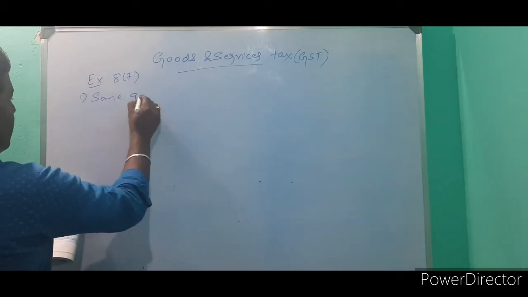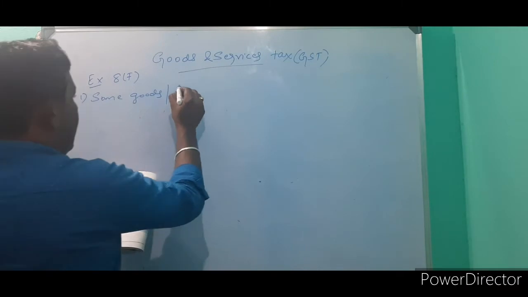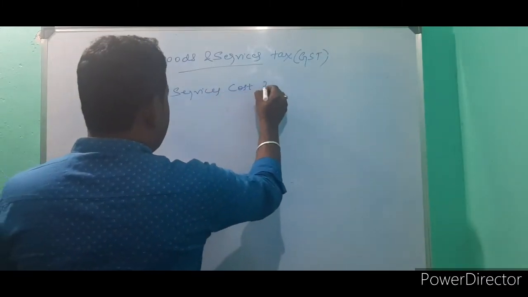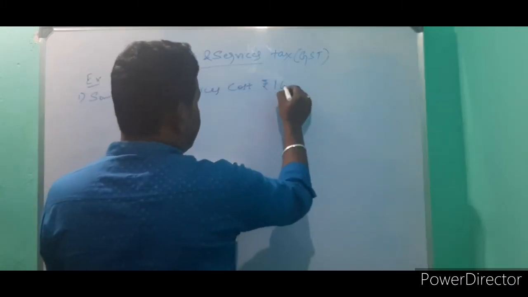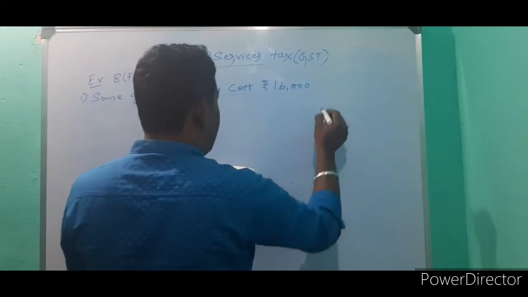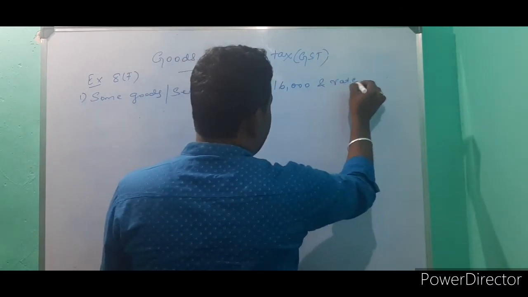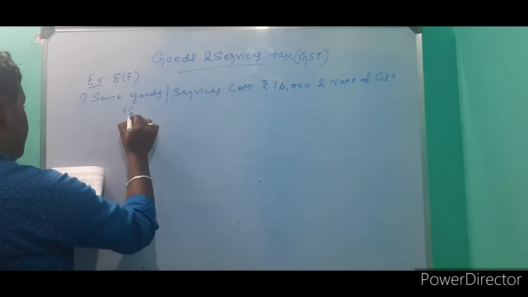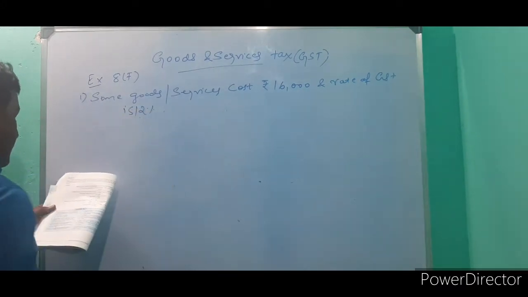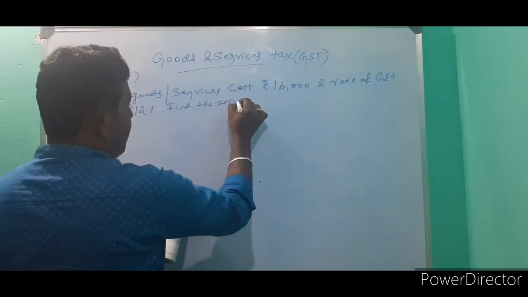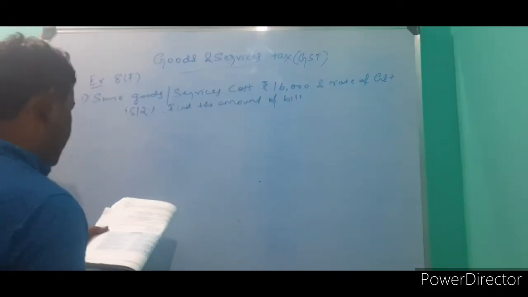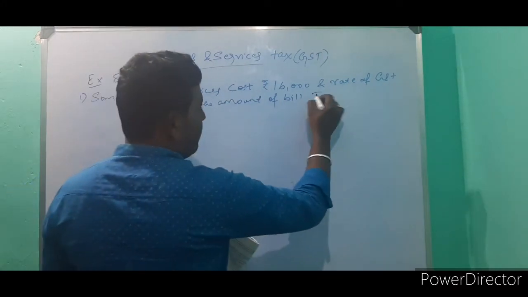Some goods and services cost 16,000 rupees and the rate of GST is 12%. Find the amount of bill.